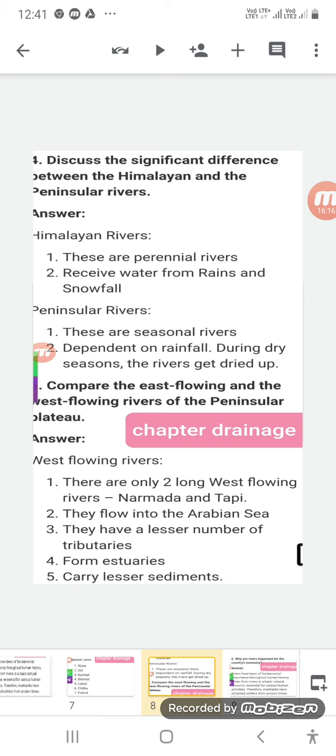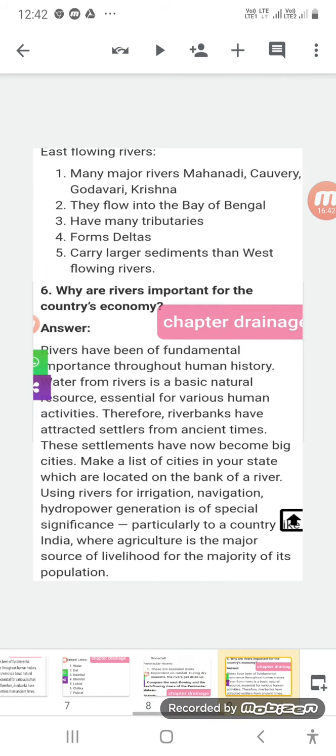What are estuaries? You should know that an estuary is a wide part of a river at a place where it joins the sea, okay. When this river joins the sea, it forms a wide part of the river, or we can say a tunnel-like structure, that is called an estuary, and it carries lesser sediments. They do not have many sediments with them, okay.